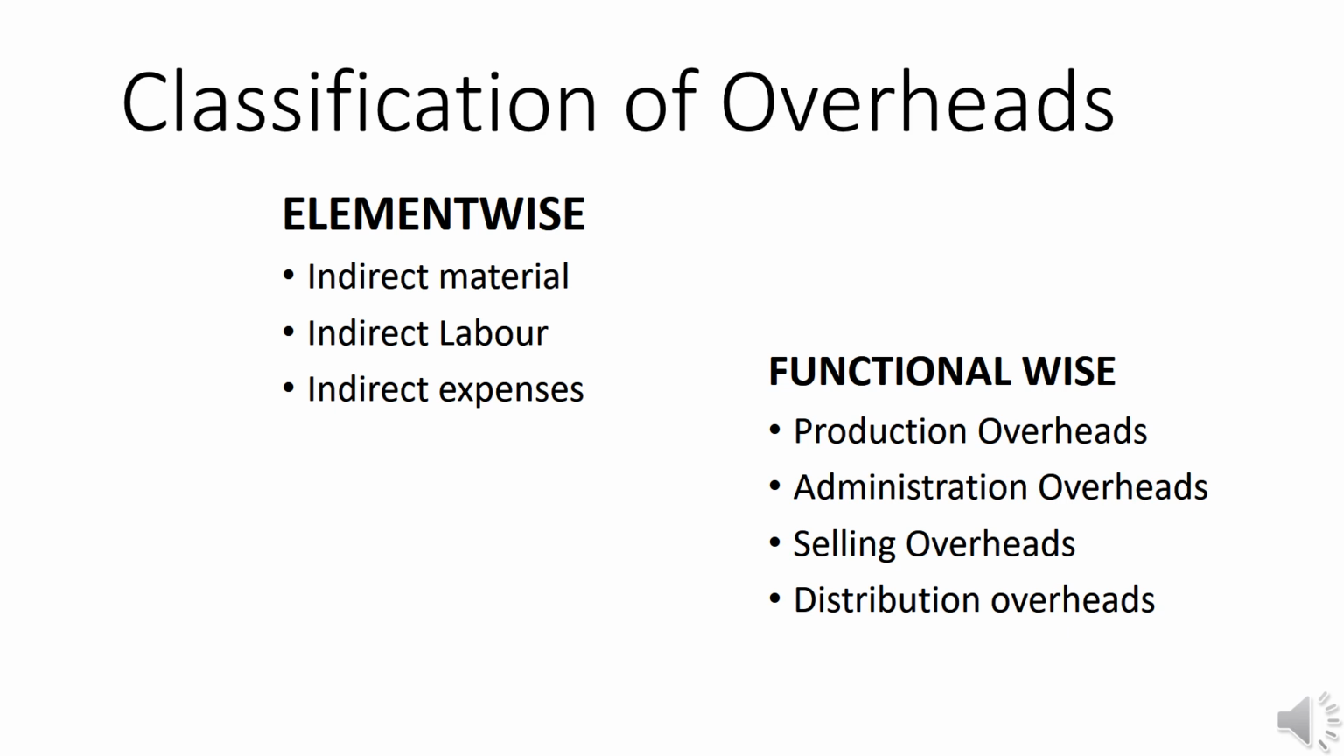In behavior classification, we have fixed overhead, variable overhead and semi-variable overhead. Fixed overhead is the overhead which remains unchanged with change in the volume of output. And what is variable overhead? It refers to the overhead which varies directly with change in the volume of output. And what is semi-variable overhead? It refers to the overhead which is partly fixed and partly variable. The fixed part cannot be changed, but the variable part changes proportionally along with the output.